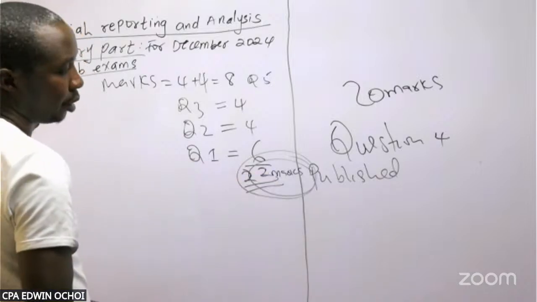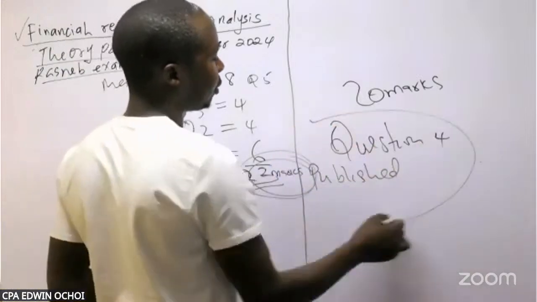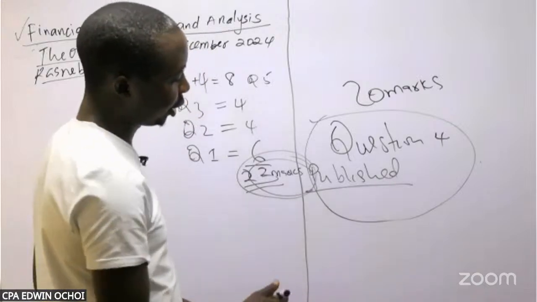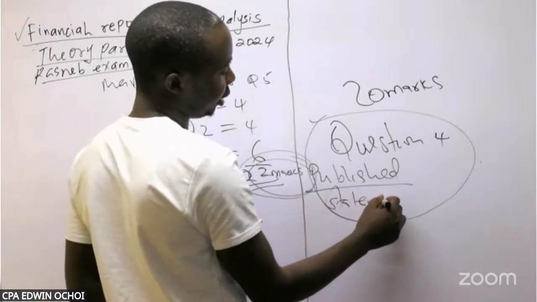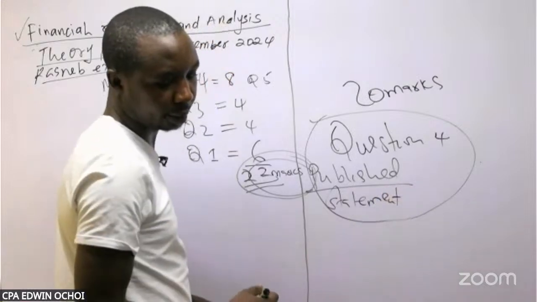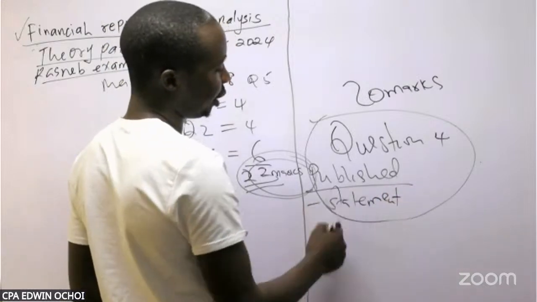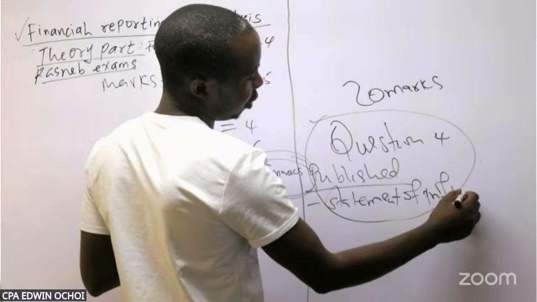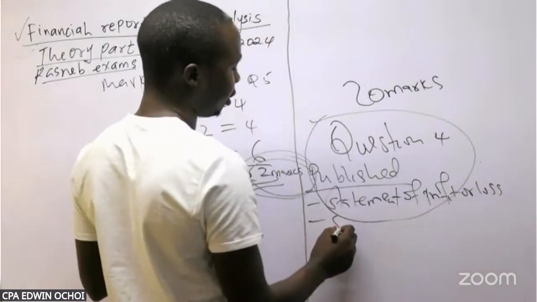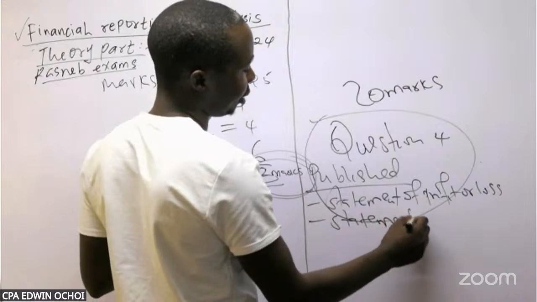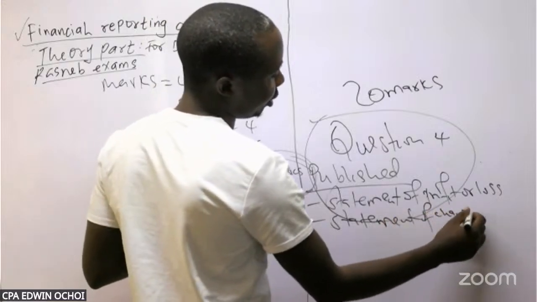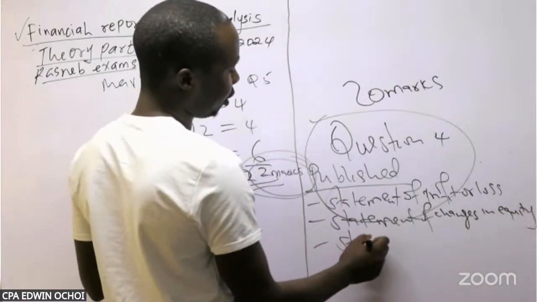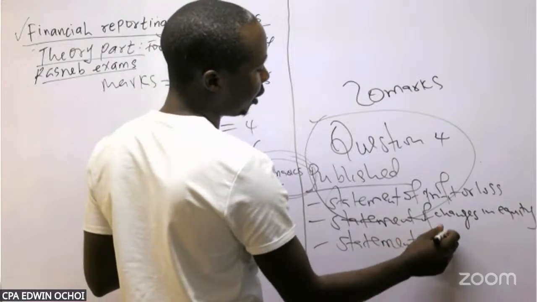So I've done the theory part of it. The only question remaining for that sitting is question number 4, the published financial statements: preparation of the statement of profit or loss. We'll be looking at it in our next live session or in my Zoom classes, on how published financial statements are done, where they were talking about the statement of profit or loss, the statement of changes in equity, and then the statement of financial position.